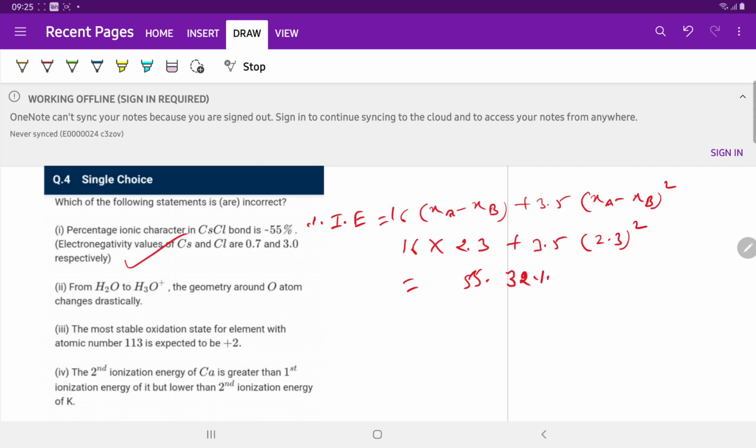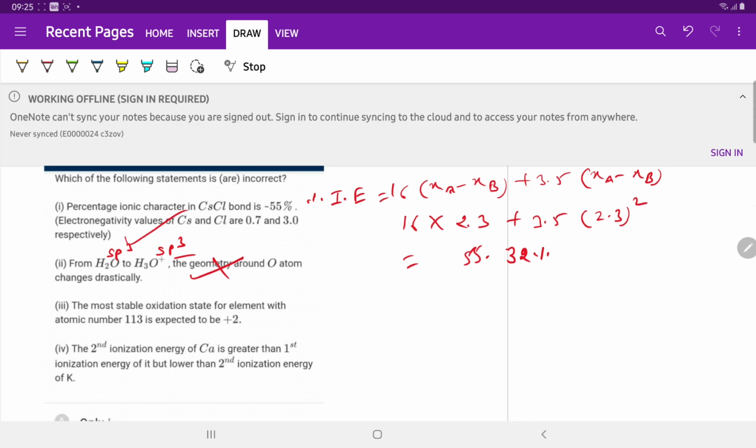From H2O to H3O+, the geometry around the oxygen atom changes drastically. No. In both cases the hybridization of oxygen is sp3 and the shape is tetrahedral. So this statement is incorrect. The most stable oxidation state for the element with atomic number 113 is expected to be +2. No. The element with atomic number 113 belongs to group 13, and its stable oxidation states are +1 and +3. The most stable state due to the inert pair effect is +1. So this statement is also incorrect.